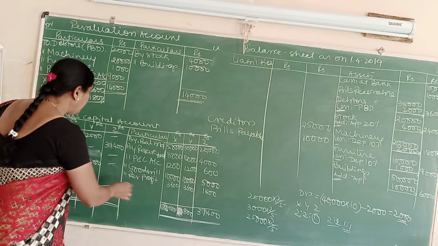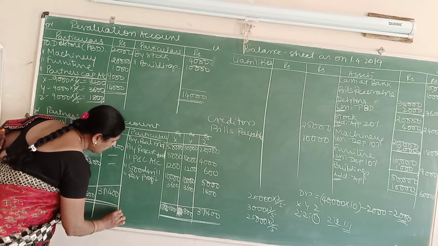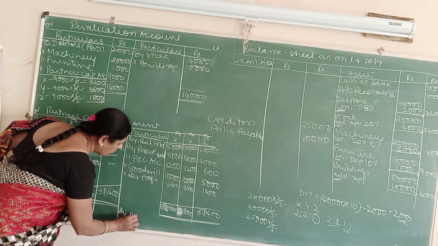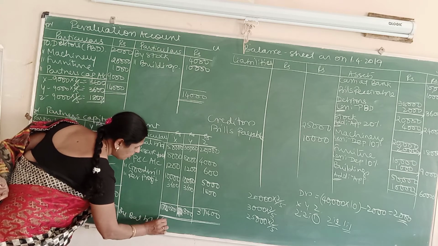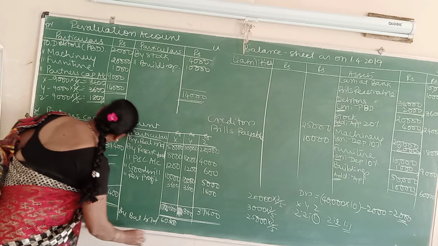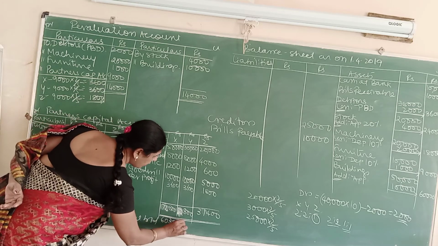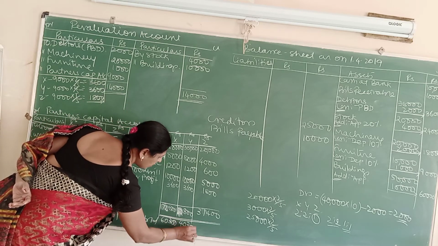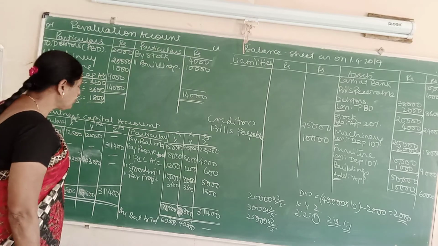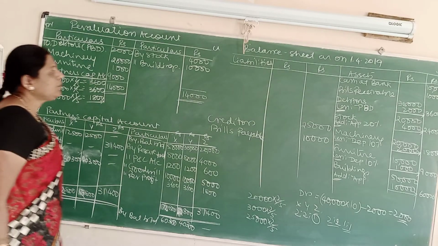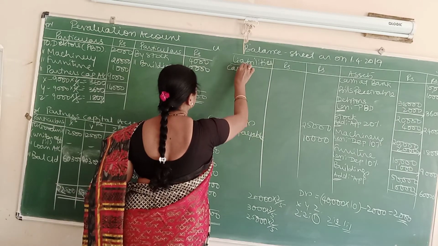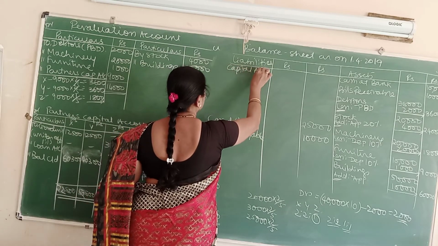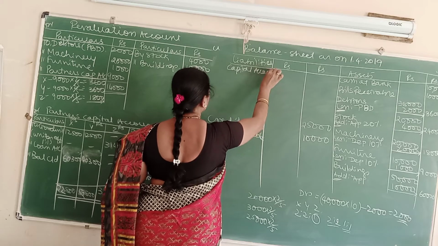Come to the opposite side now. Write it as by balance brought down. That is 60,300 and 40,300. Now come to your balance sheet liability side. Write capital accounts. Underline it.